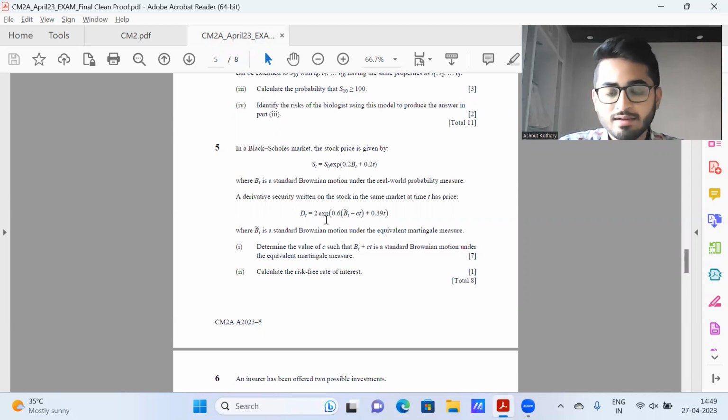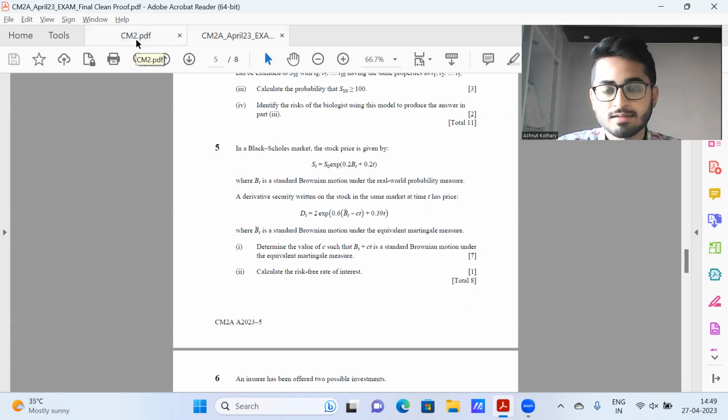If I recall correctly, there in DT, they had written this to be nothing but simply BT itself. Over here, they have written it as B probability minus CT. So apart from that, everything remains same. This is also same only, just that instead of representing in one way, they have chosen to represent in some other way. So ideally, students should have scored very well in this particular question.